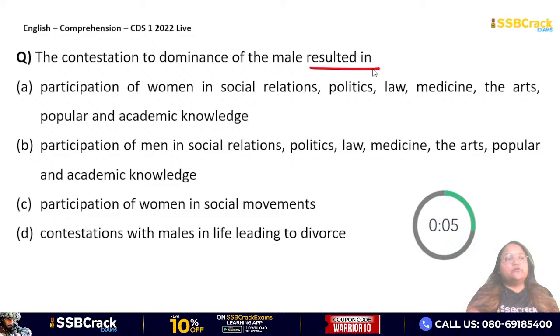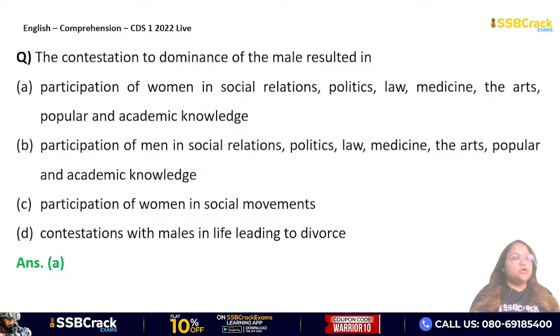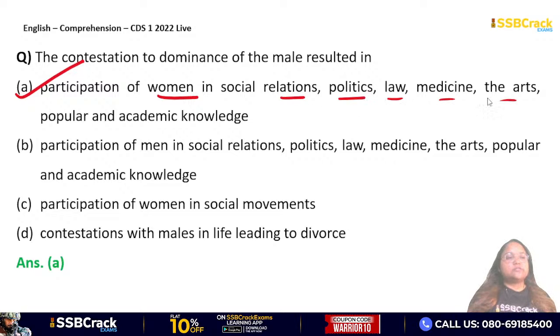What happened when the male dominance was contested? Very good, Sachin. Absolutely. Vladimir, Shaurya, absolutely. So, women started participating in other parts of social life as well, like social relations, politics, law, medicine, arts, popular and academic knowledge. So, option A will be your answer.